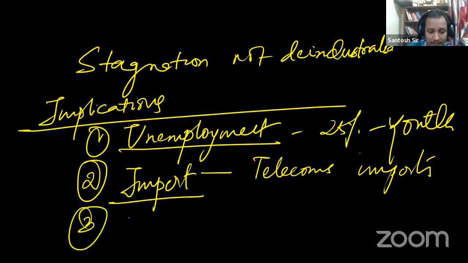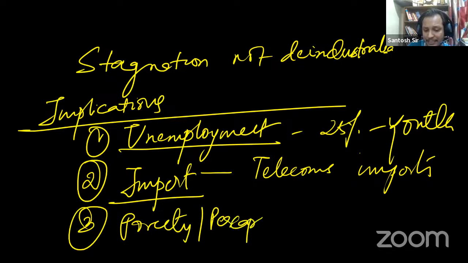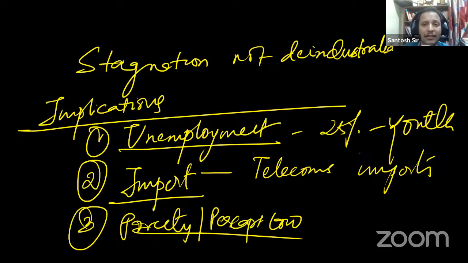Third, poverty. Per capita income is low. Why? Guys, without manufacturing, we would not be able to increase our per capita income. Why? Because any country in the past which has industrialized and become rich has only become rich by exporting outside. So without exporting goods, it is difficult for India to become a rich country. It is difficult to boost the per capita income without exports.